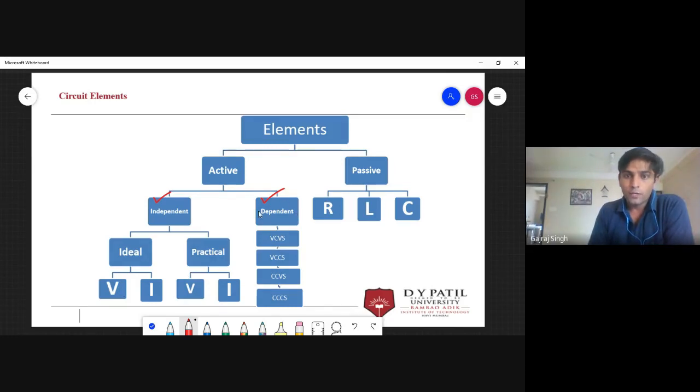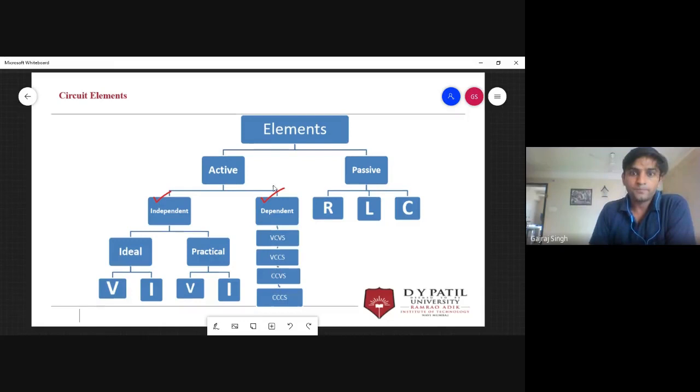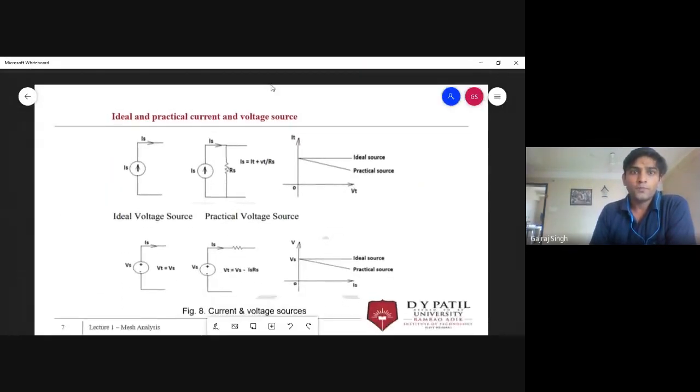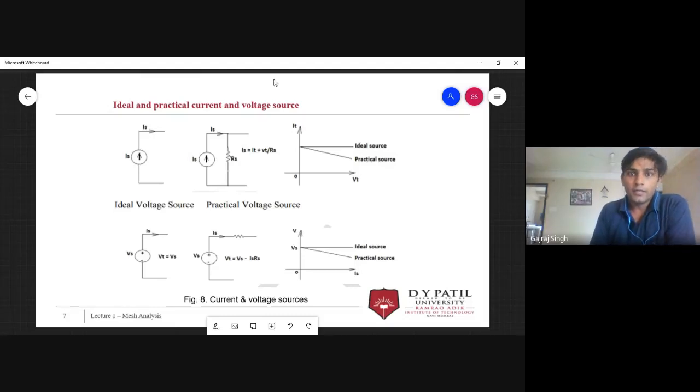In the case of dependent sources, we have voltage controlled voltage source, voltage controlled current source, current controlled voltage source, and current controlled current source. We'll discuss these in detail in the coming slides. Now let's start with ideal and practical current sources, and I'm going a little fast.